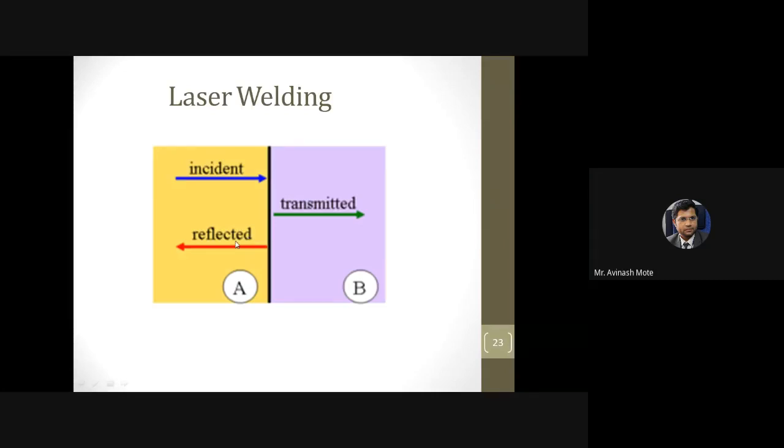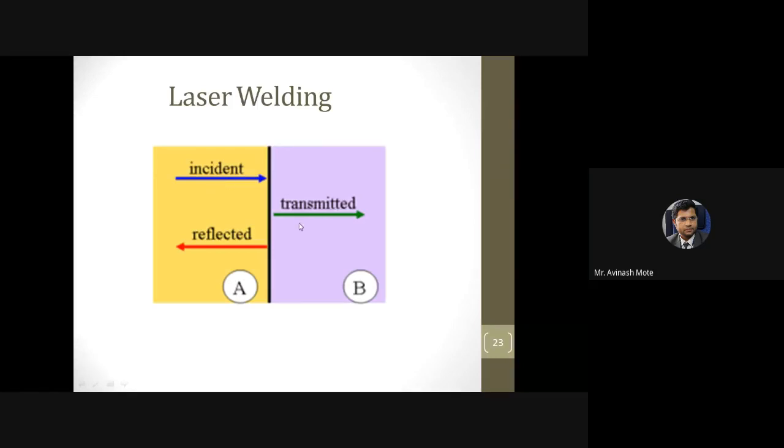Once the rays are incident on the surface and some part of the rays is reflected back, if you compare the intensity of the reflected rays with the incident rays, it is less. That means it has lost its power. Where has it lost it? On the surface, and that power is converted into heat.